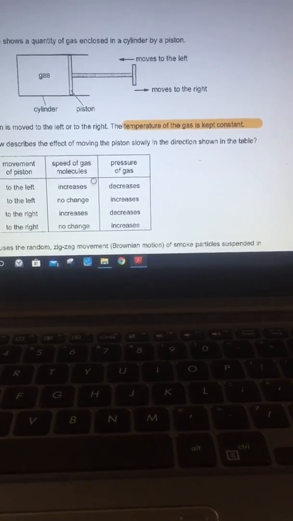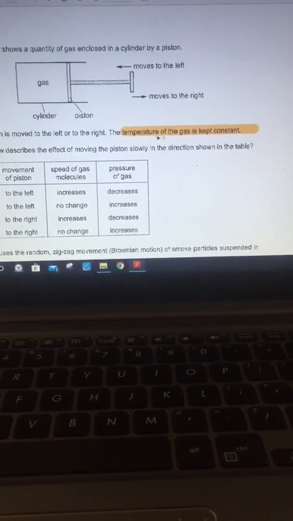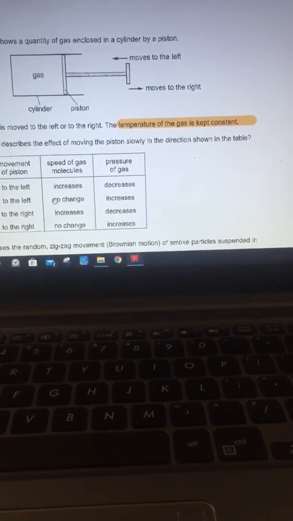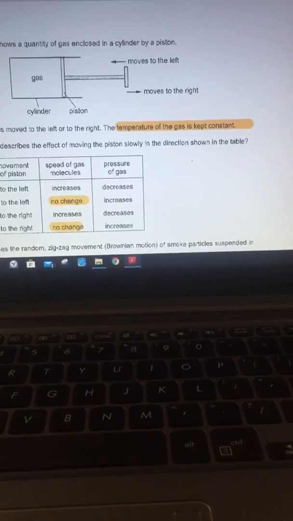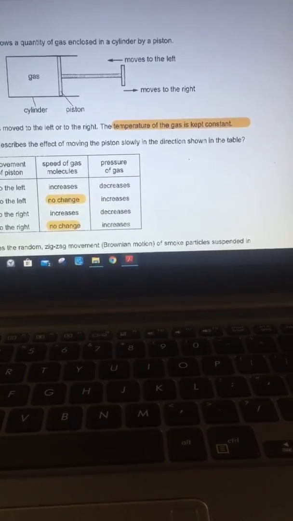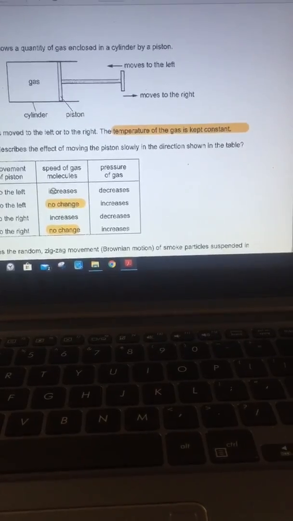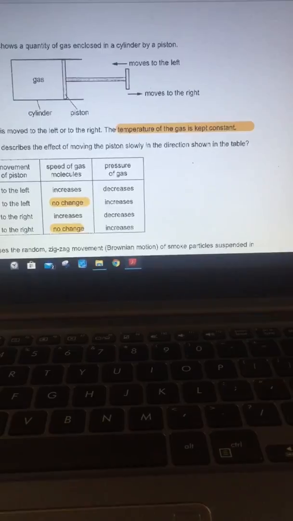Now you can cut off the answers easily using the second column because the temperature is kept constant. That means there should be no change in the speed, right? So that takes away the answers A and C, where they say the speed changes. As long as temperature is kept constant, speed should remain constant. So that takes away answers A and C.